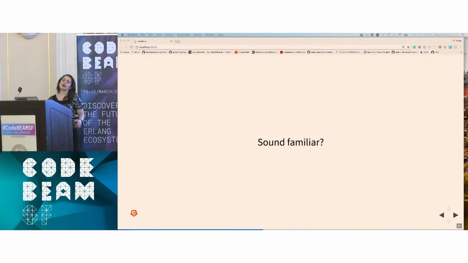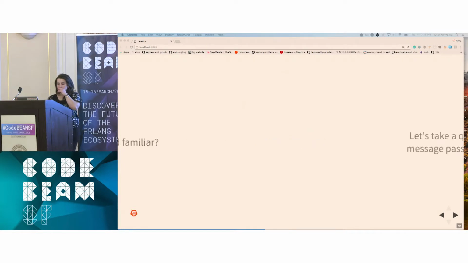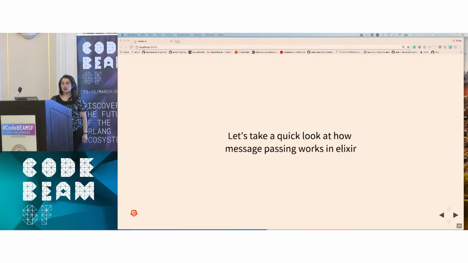So before I go into how I implemented this, and keep in mind this is a contrived version, there are definitely security concerns and things that you would not want to run in production, but to give you an idea of how Elixir and leveraging Erlang makes it really easy to implement some of these protocols. So first, I really want to take a quick look at how message passing works in Elixir.